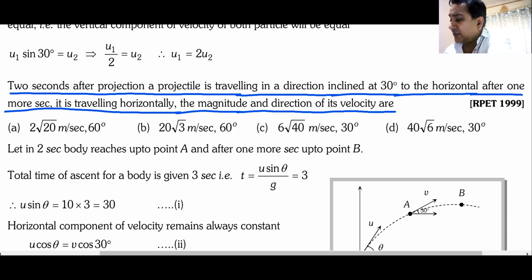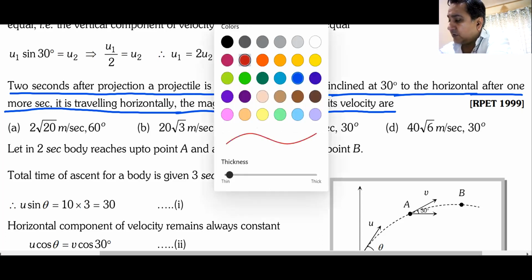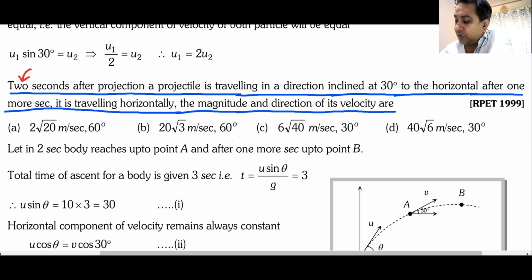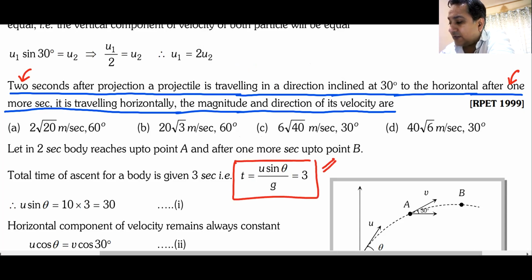The first thing that you must understand here in this question is that 2 plus 1, 3 seconds. Not 2 u sine theta, Jayan. U sine theta by g is 3. Time taken to go up is given as 3 seconds. Jayan, do you understand your fault? Not 2 u sine theta by g, it is u sine theta by g, time taken to go up. Do you understand this? Okay, Jayan.